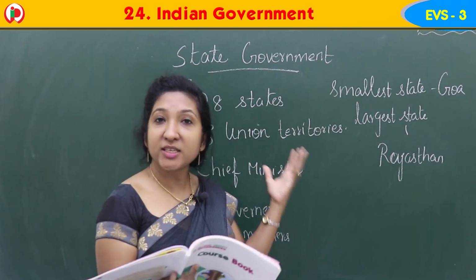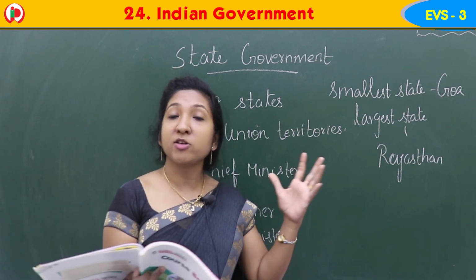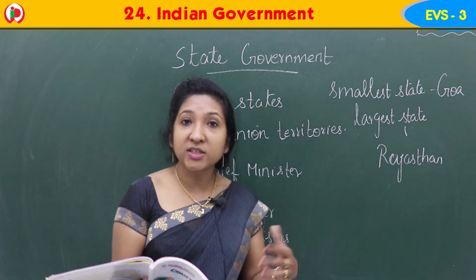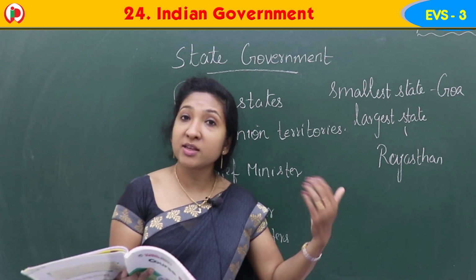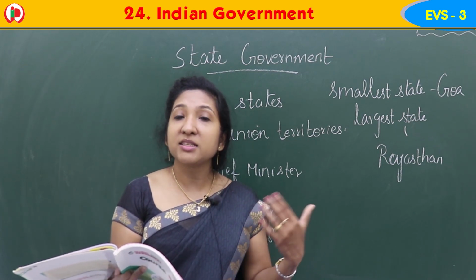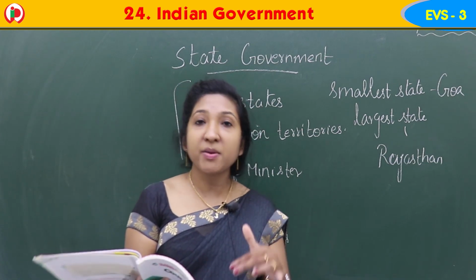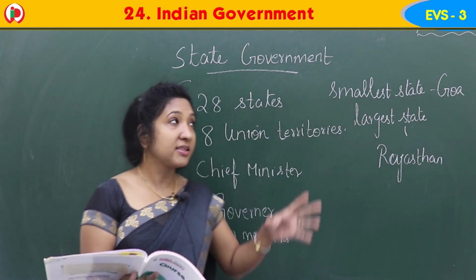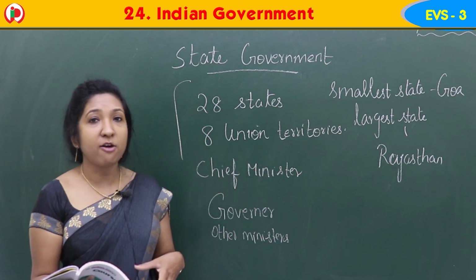Yes, so we were learning about the state government. Because India is a union of states, and because it is a vast country, it is very difficult for a single government to take care of all the issues and problems. It's very difficult for the central government to take care of all the issues of the country. So India is divided into different states. Each state's government is called the state government, and each state has its own. State government members include the chief minister, governor and other ministers and officers.